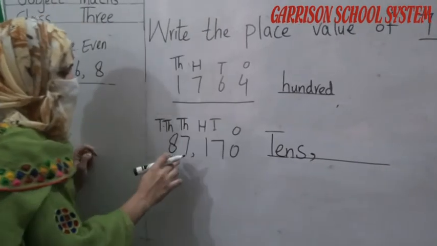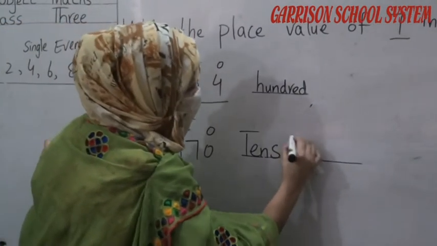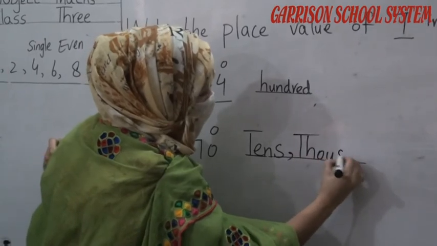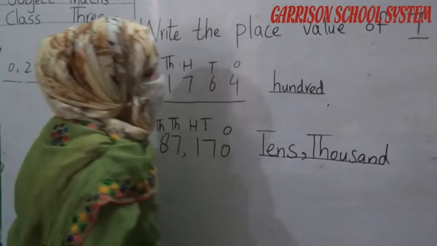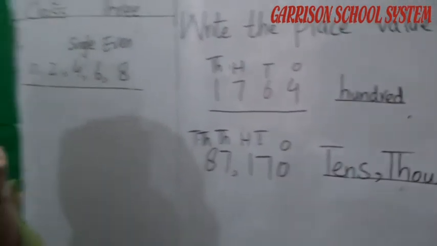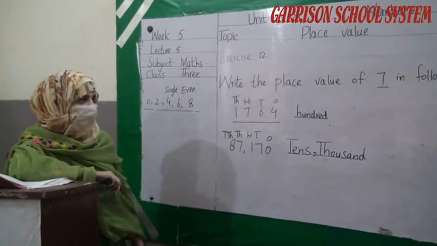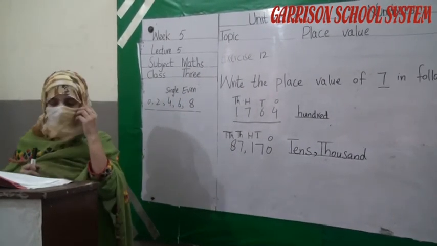Okay, next number 7, its place value is 1000, so we have to write its place value 1000. Okay student, remaining questions you have to solve by yourself at your home by using this method. Okay students, this is your home task.